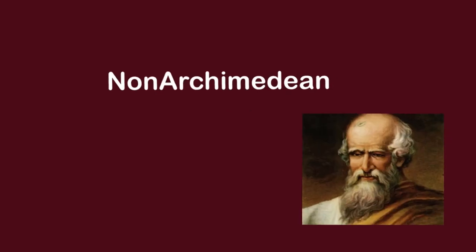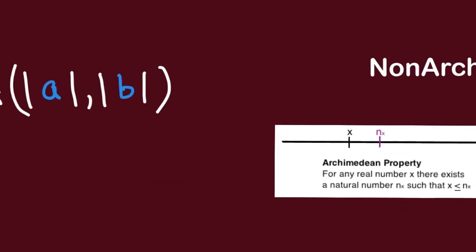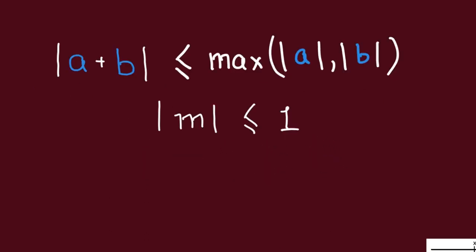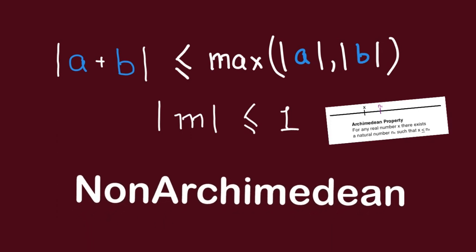You have probably heard of the Archimedean property in real analysis. It basically says that the natural numbers are unbounded. As we saw, when this strong triangle inequality holds, then every natural number is bounded by 1, i.e. the Archimedean property fails, and thus we call this a non-Archimedean absolute value.